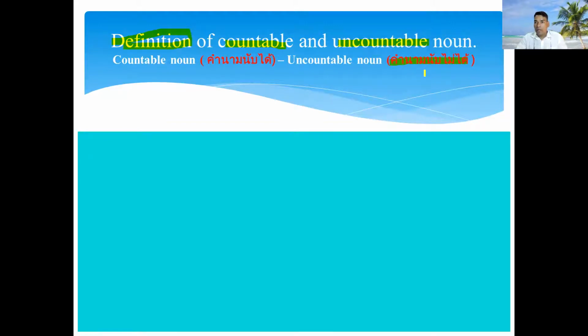Uncountable noun แปลว่าอะไร You can read the Thai, and countable noun แปลว่าอะไร You can read the Thai also. Today we will focus on countable and uncountable noun. Countable noun means what? You can read the Thai language for your good understanding. Uncountable noun, you can read the Thai language for your good understanding.